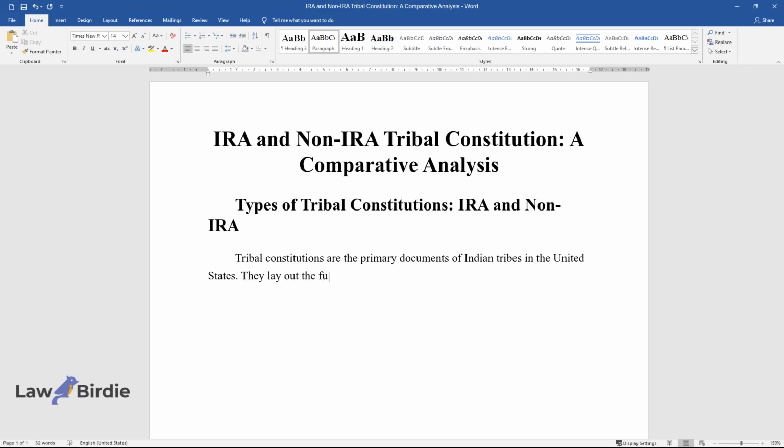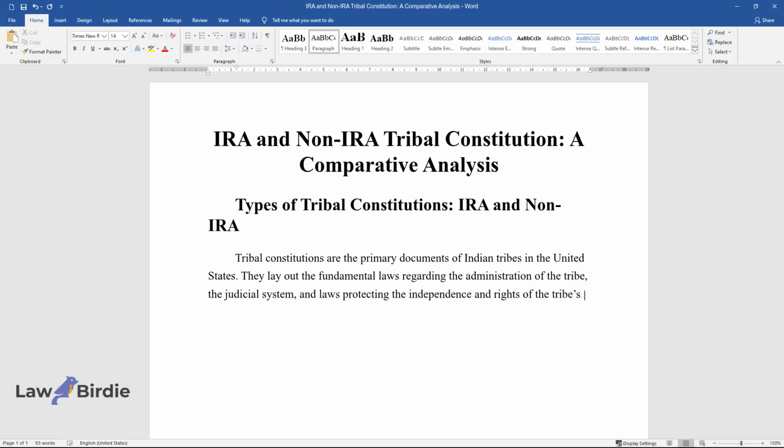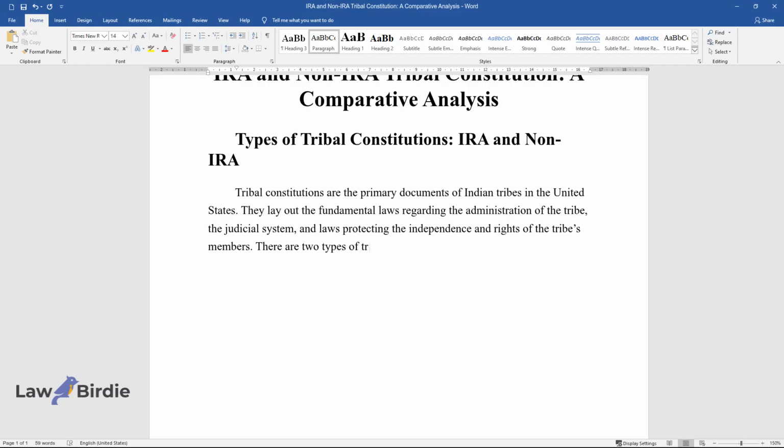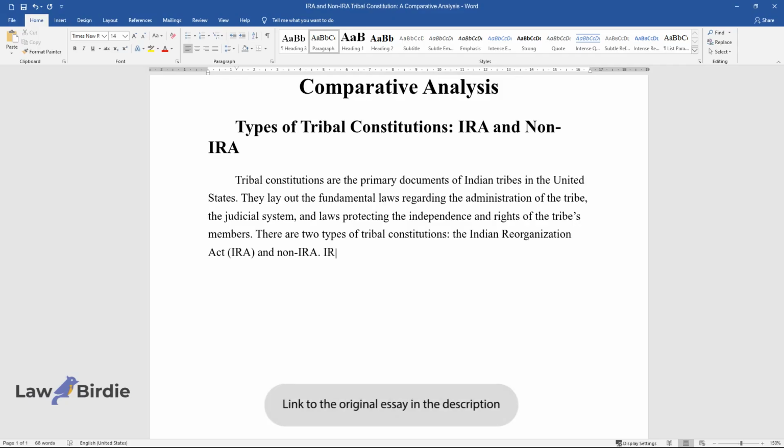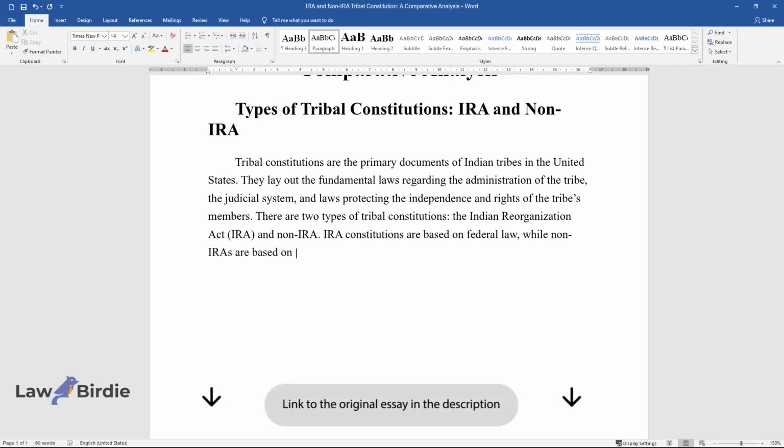They lay out the fundamental laws regarding the administration of the tribe, the judicial system, and laws protecting the independence and rights of the tribe's members. There are two types of tribal constitutions: the Indian Reorganization Act, IRA, and non-IRA. IRA constitutions are based on federal law, while non-IRAs are based on traditional tribal government models.